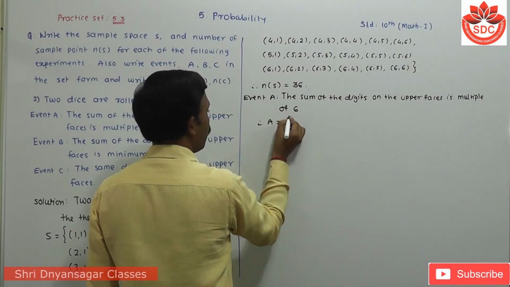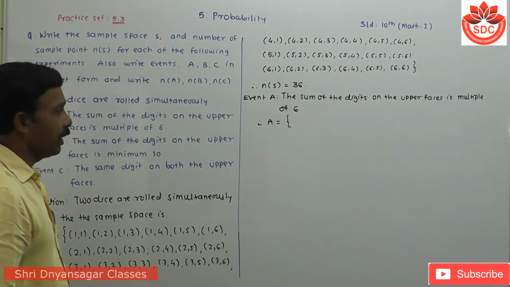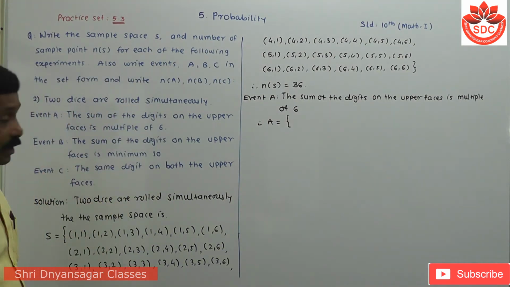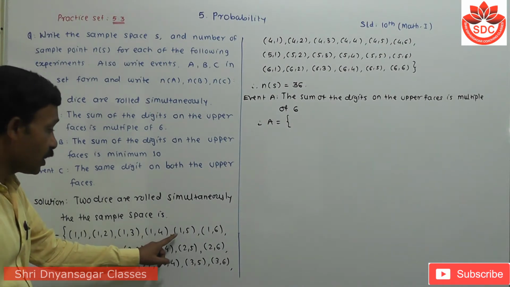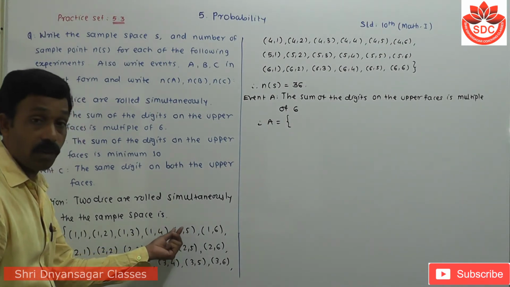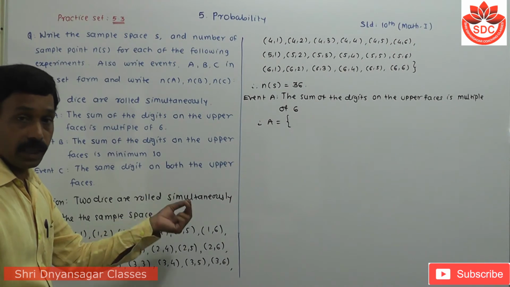Therefore, I have to take its sample space for event A. Multiple of 6 means their sum is 6, 12, 18 and so on.